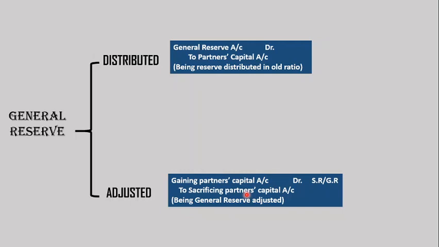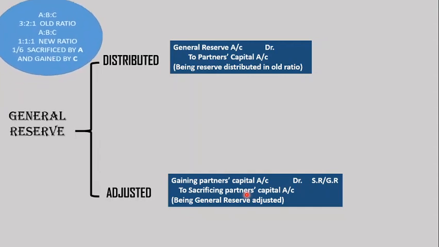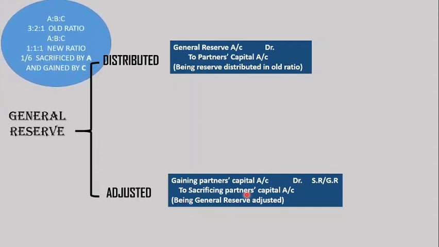Let's understand this with one example, in the same slide. A little information is given: A, B, C are three partners. Their old ratio is 3:2:1, and in future they decided to share equally. I can calculate the gaining and sacrificing here, so I have calculated old ratio minus new ratio, which shows that A is sacrificing and C is gaining 1/6 share. So let's see the same thing.